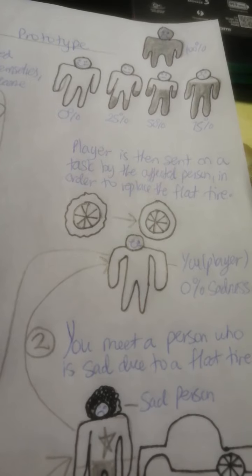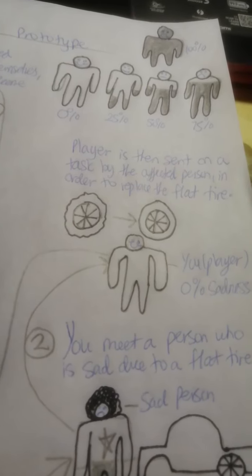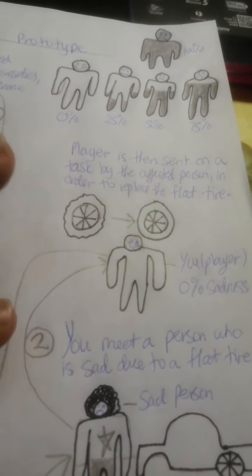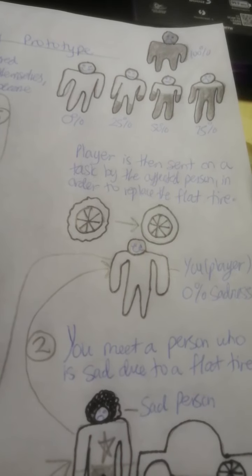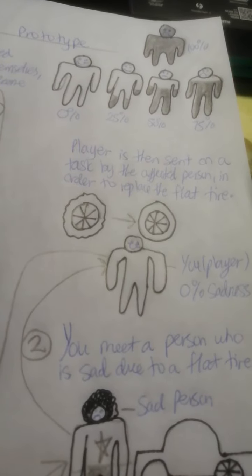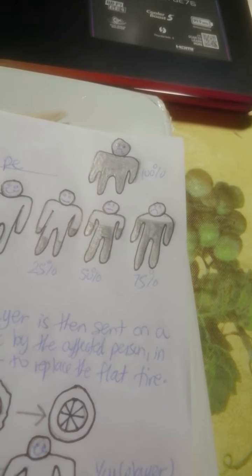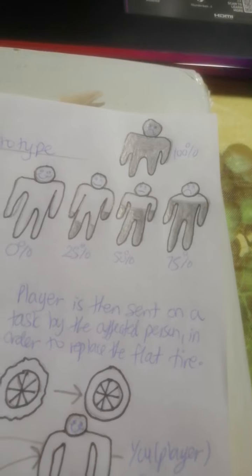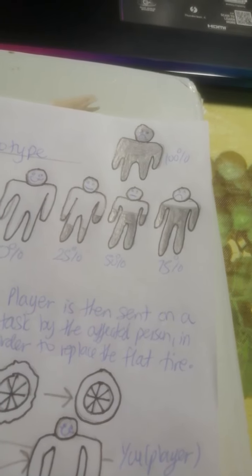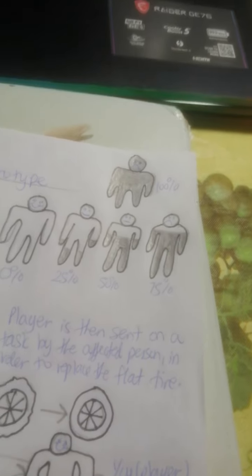The intensity of the negative emotions would rise gradually. So you wouldn't jump from someone who has a flat tire to someone who just lost a loved one. You would go through it gradually, and as the game progresses, you'll eventually start encountering people who have high degrees of sadness within them, and that is when the importance of having the upgrades will come into effect.